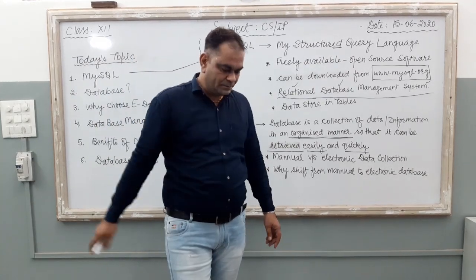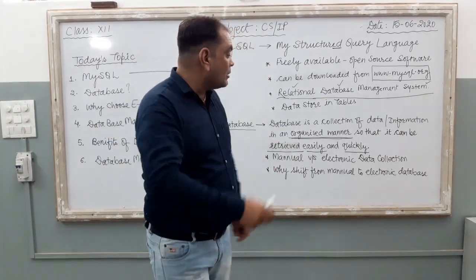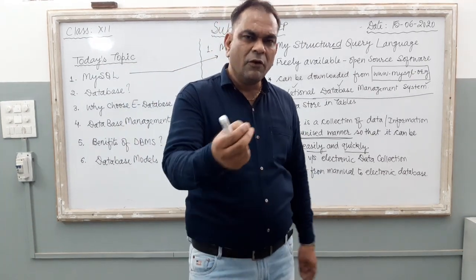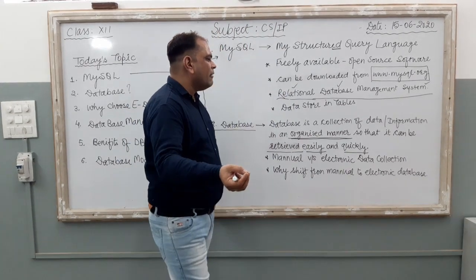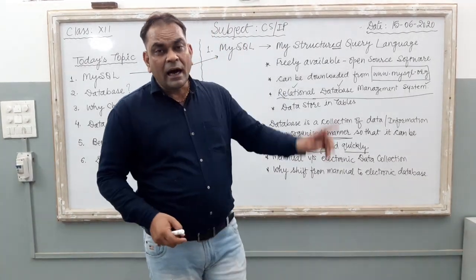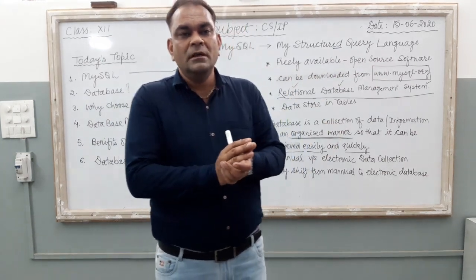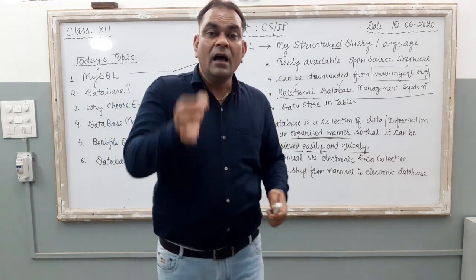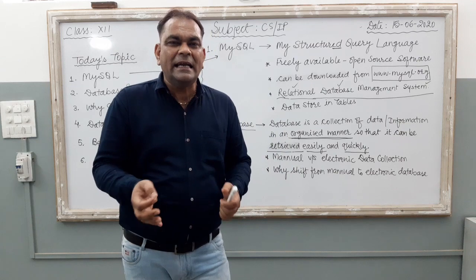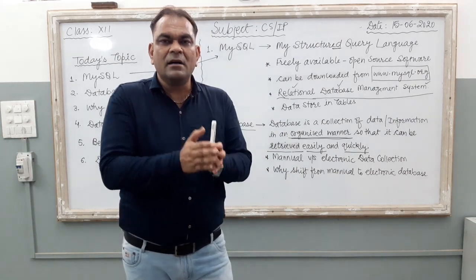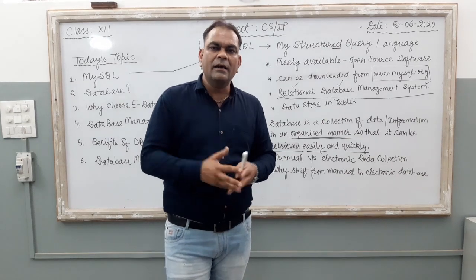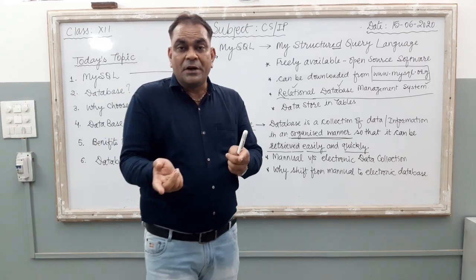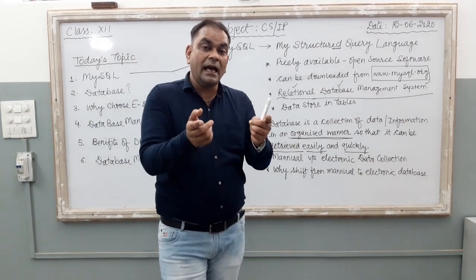Just take one more example. Now, just clear the concept which database is organized and which is unorganized. For that, I am going to take one recent example. Yesterday, I went to that barber shop, and what I found that the barber is going to maintain a register. In that register, he is maintaining the customer name, customer's mobile number, जो उसकी दुकान पे कटिंग के लिए गए उनके सबके एक बेसिक इंफॉर्मेशन वो मेंटेन कर रहा है. This basic information, it is there in the register in an organized manner.